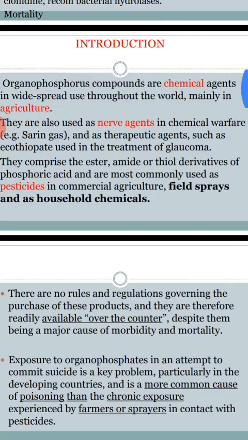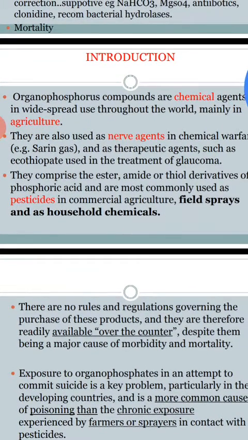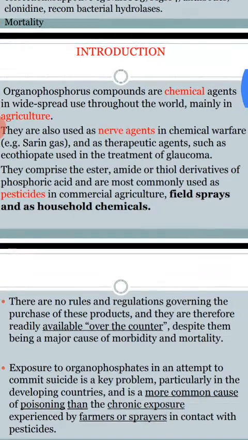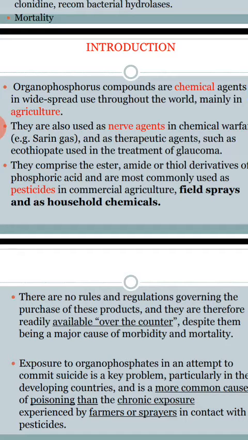in chemical war. Very limited therapeutic activity is observed from organophosphorus compounds from the therapeutic point of view. Generally they are used in the agriculture field, but very few are used as therapeutic agents, like ecothiopate, which is used in the treatment of glaucoma.